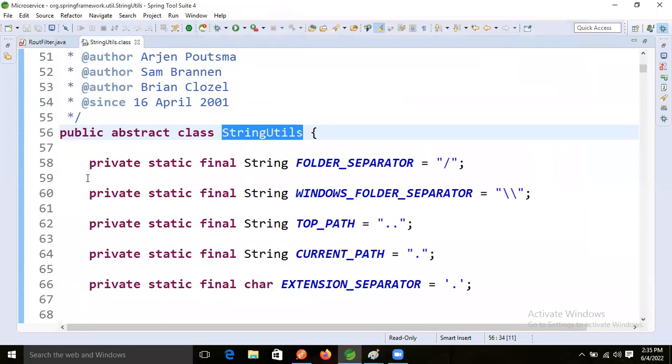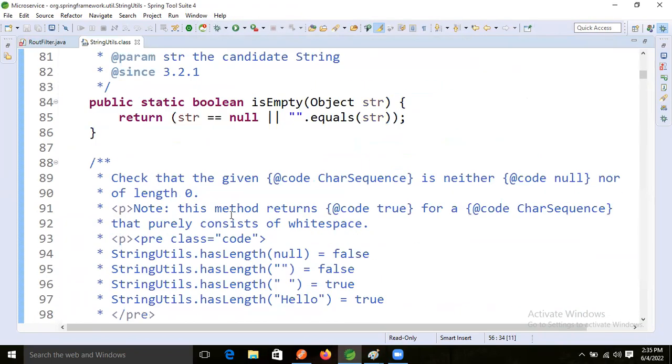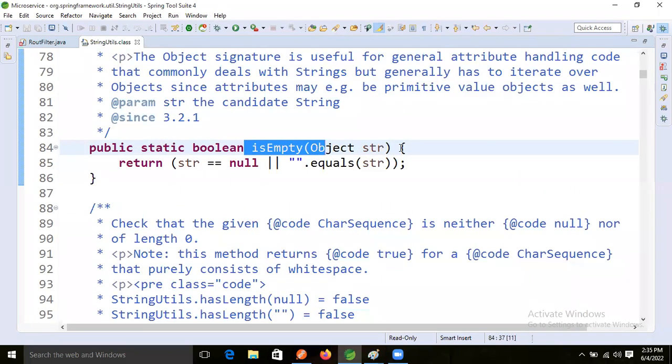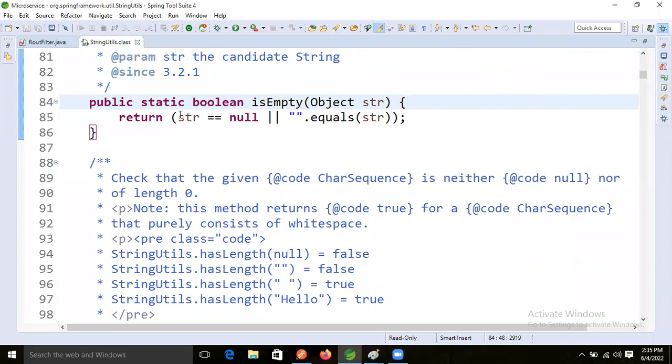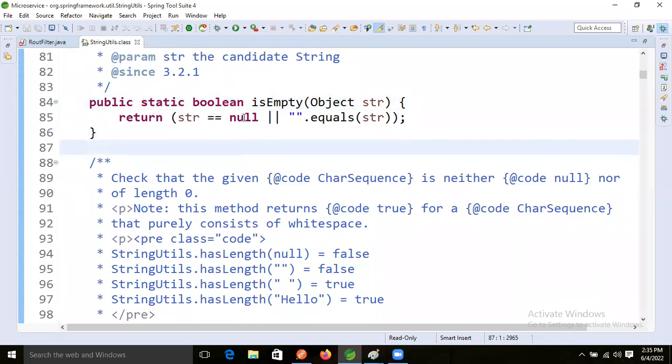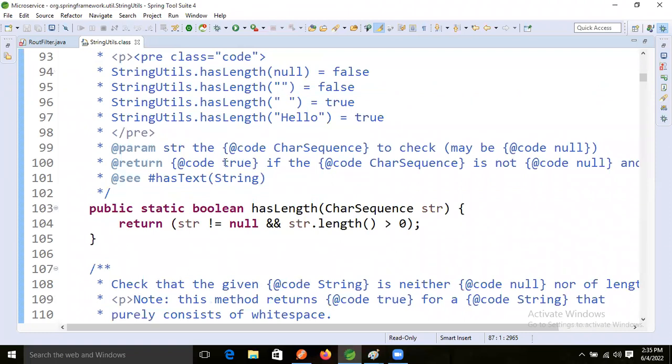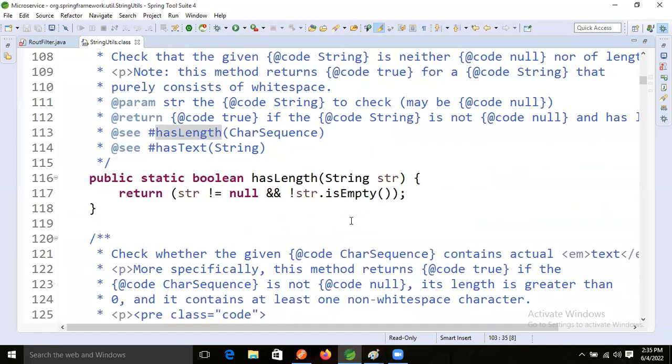If you check inside this one, there are so many methods, but isEmpty checks if the object is not there, that the string is equal to null. Then this value will return the same like hasLength, it will check hasLength.